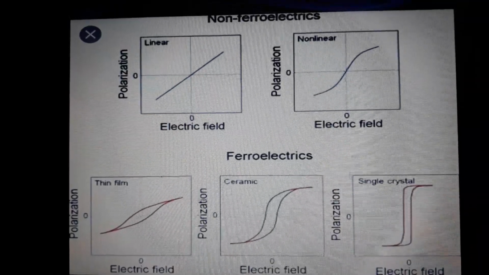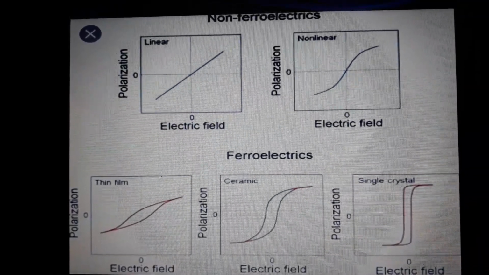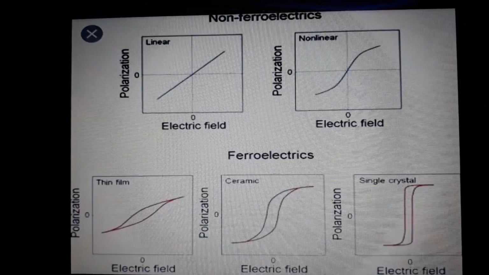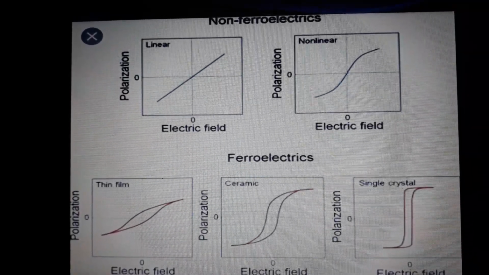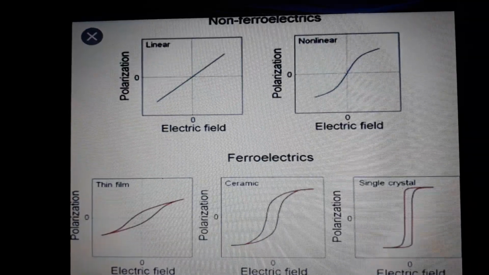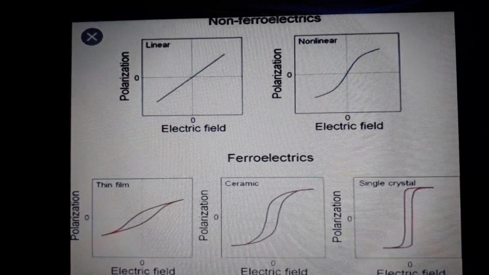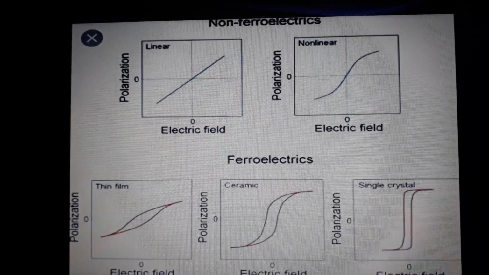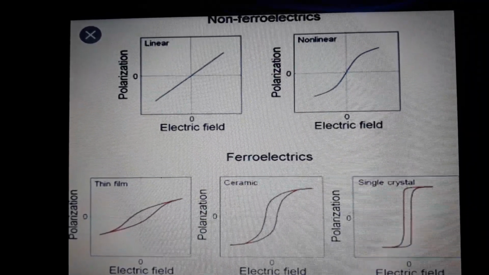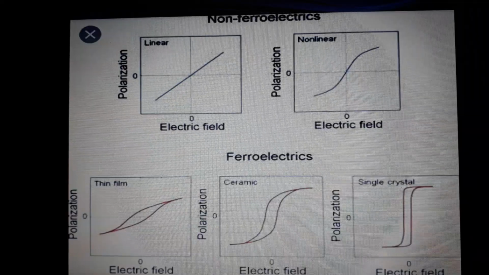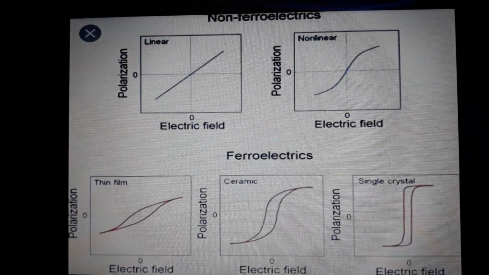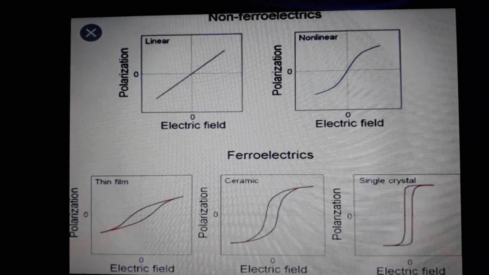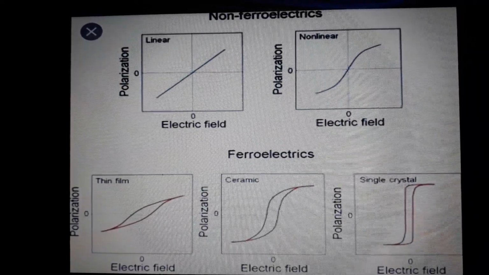If we compare non-ferroelectrics and ferroelectrics for polarization, in the first and second figures of electric field versus polarization, the graph is linear or non-linear in the case of non-ferroelectrics. In contrast, various materials obey the properties of ferroelectrics.